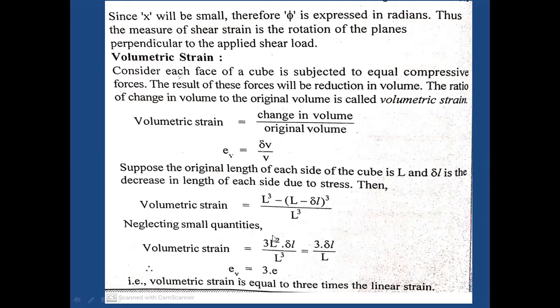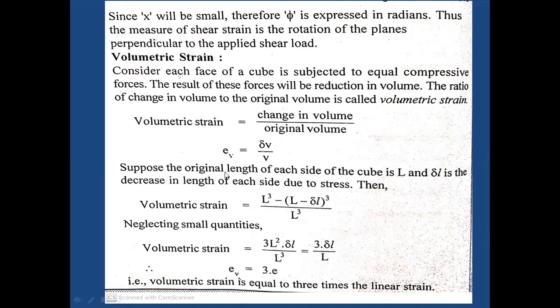Neglecting small quantities, the volumetric strain is equal to 3L square delta L by L cube, equals 3 into delta L by L. So all this L square and cube get cancelled. So volumetric strain is equal to 3 times the normal strain.